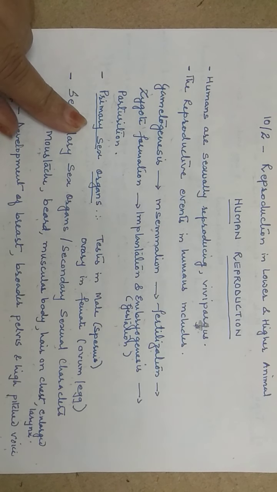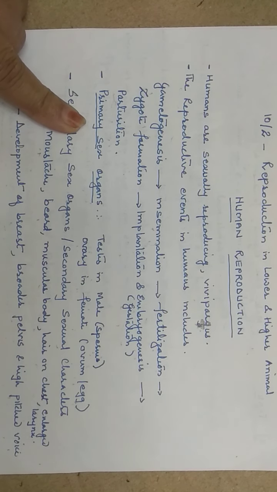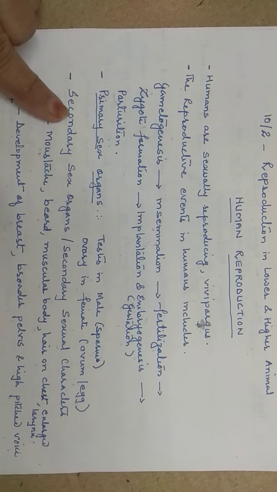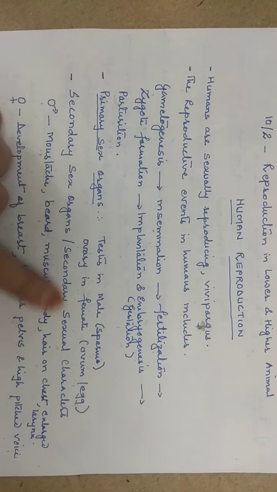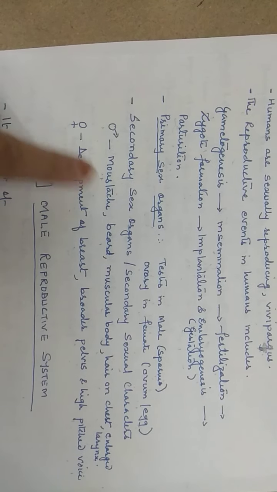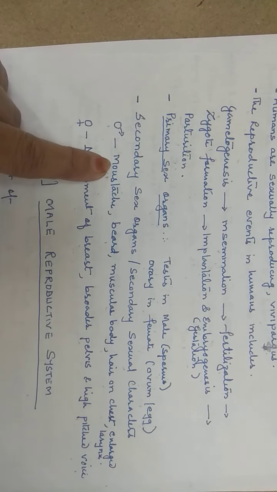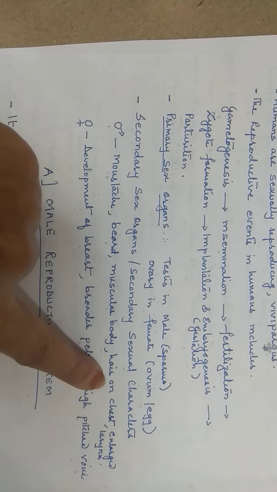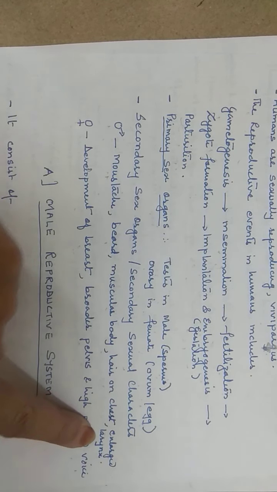Now if you see in human beings, besides having these organs, they show different development in different organs also. Those are called secondary sexual characters or secondary sex organs. What are they in the male? They show the development of mustache, beard, muscular body, hair on the chest, and large larynx.